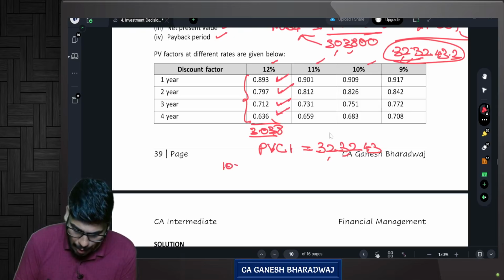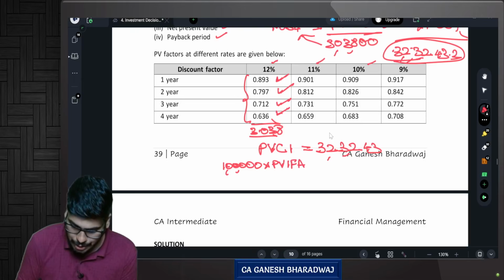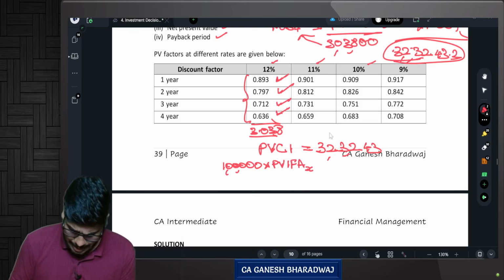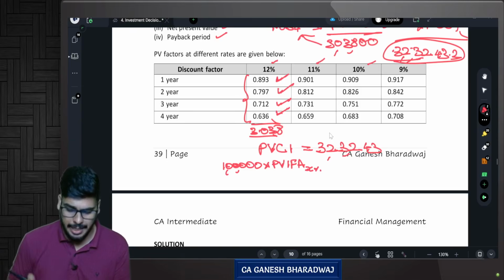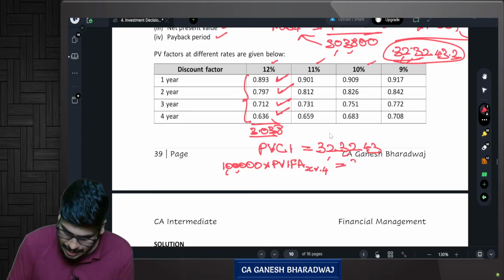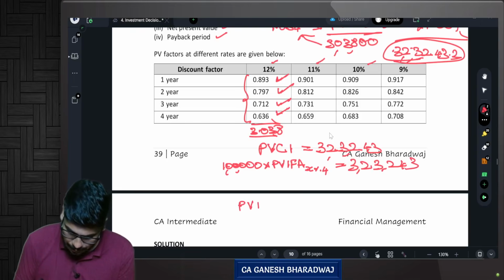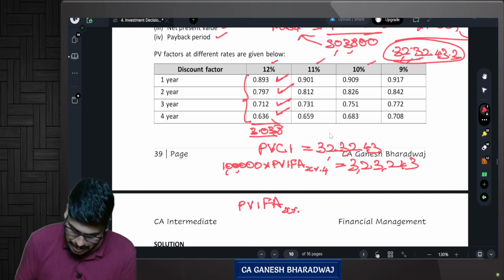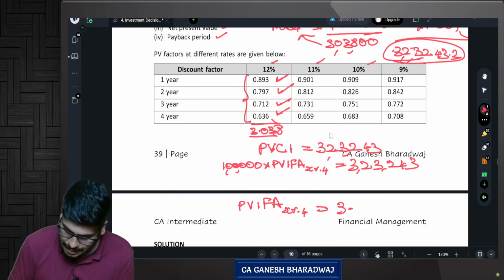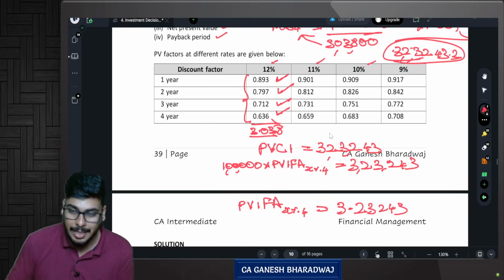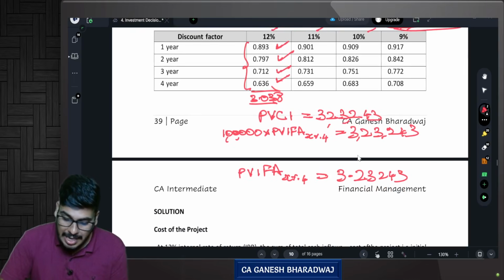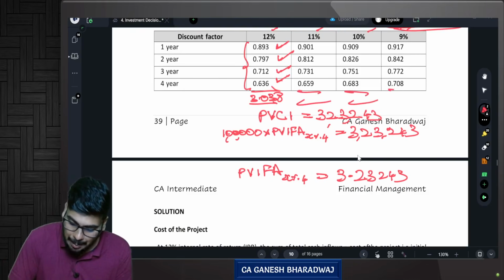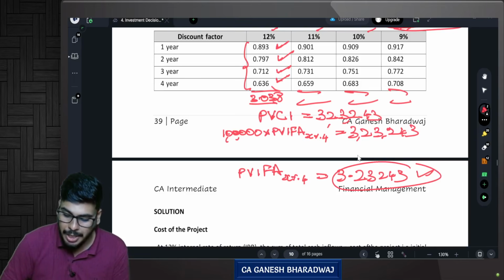It is nothing but 1 lakh rupees every year, into present value interest factor annuity of X percentage. I don't know how much the percentage is. That's what I need to calculate. For how many years? For 4 years, is equal to 3,23,243. Or can I say present value interest factor of annuity for X percentage, 4 years, is going to be how much? 3,23,243 divided by 1 lakh. So can I say this is 3.23243. Yes, guys. So now what you need to do in this table is go and see, if you add up, at what rate it becomes 3.23243.